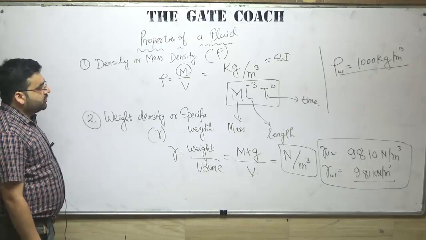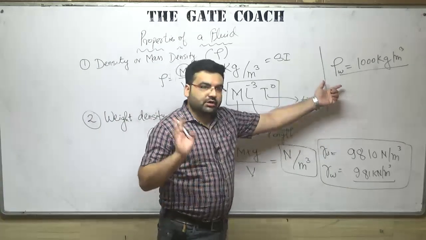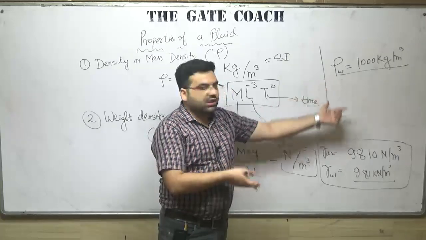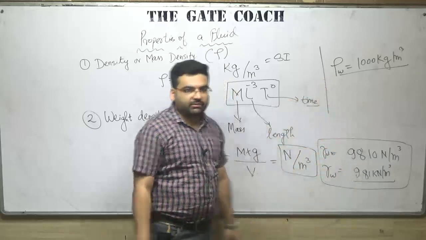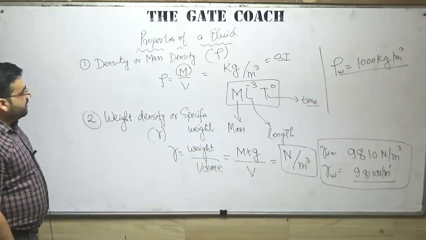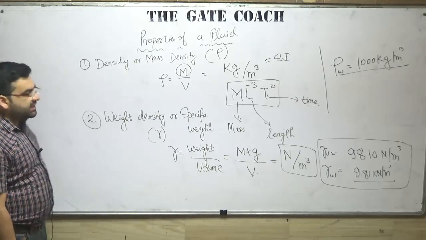Clear? So at least for water it should be learned. Water you should remember 1000, very simple, 1000 kilogram per meter cube or 9.81 kilonewton per meter cube. At least for water you should remember. So now let's move forward to the third property of fluid, and that is known as the specific gravity